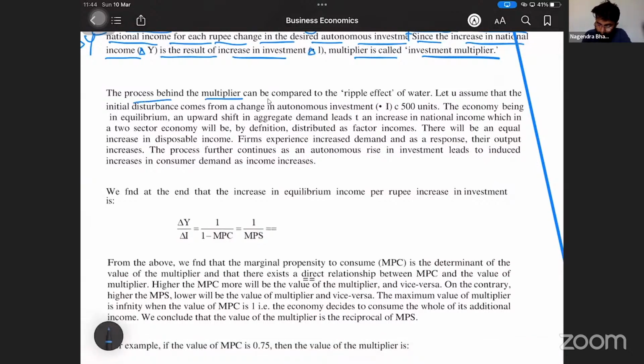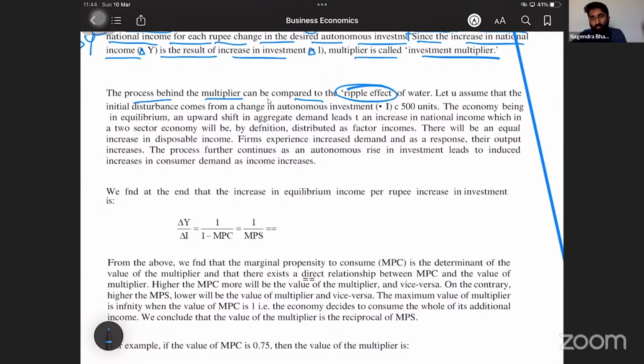The process behind the multiplier can be compared to the ripple effect of water. Let us assume that you know what the ripple or pebble effect is. I'll tell you. You take a pebble, a small flat stone, and throw it at a slant on the water in the river.